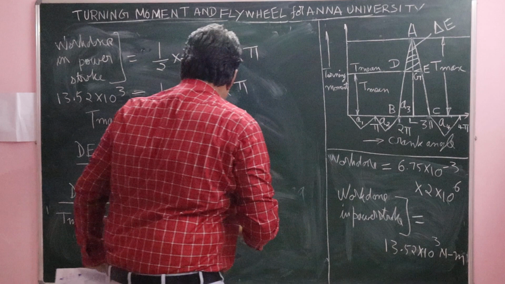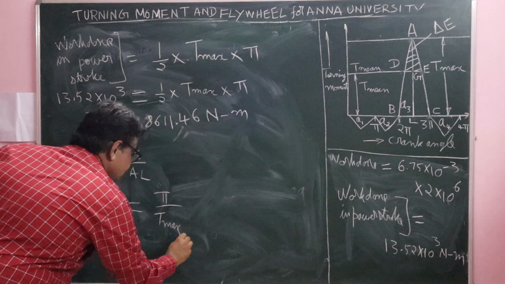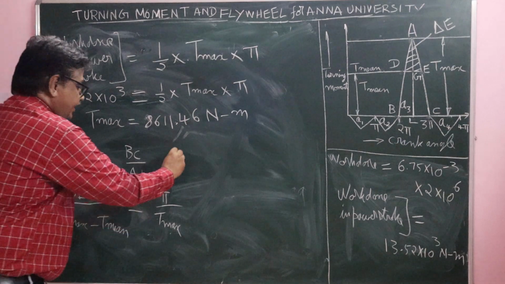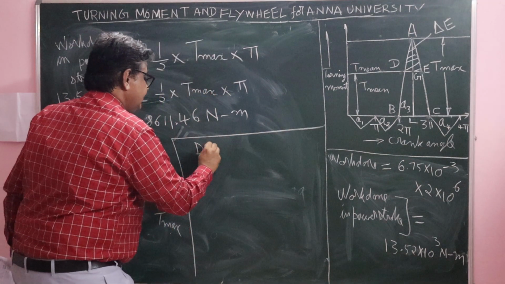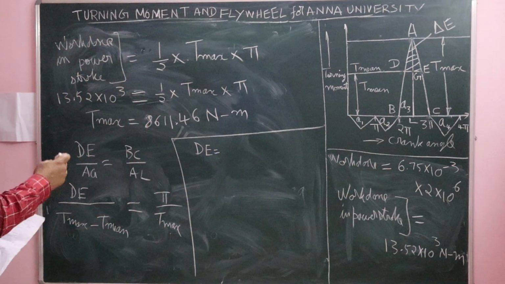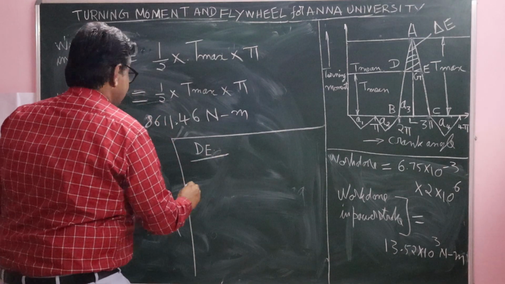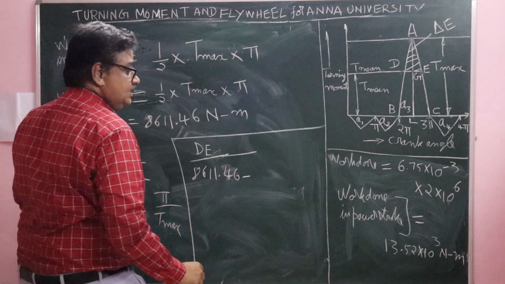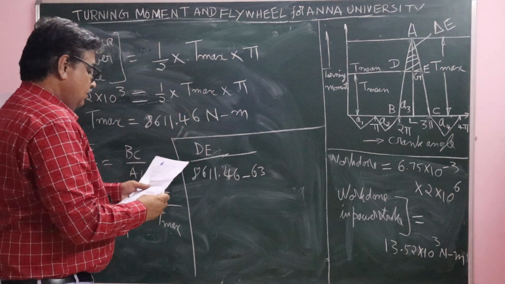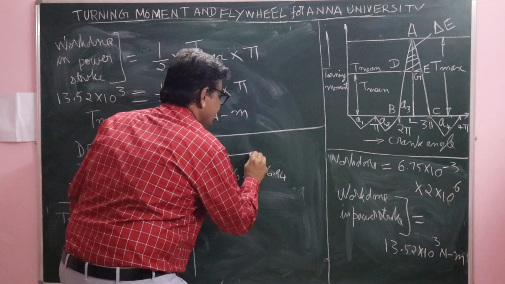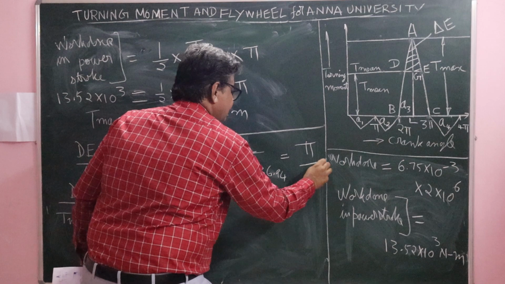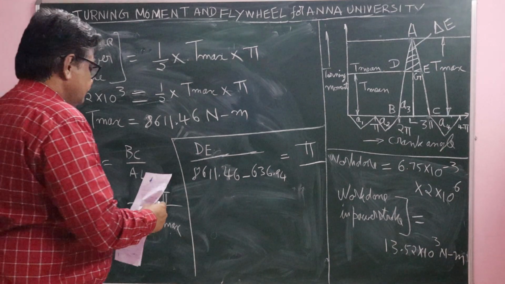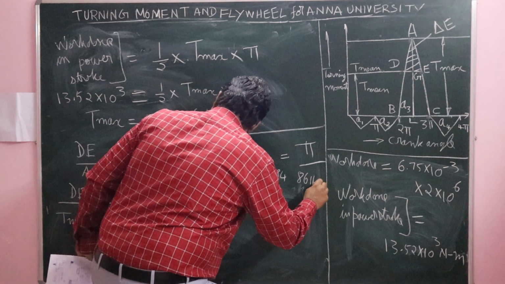AL is maximum torque T max. Therefore, DE divided by (8611.46 minus mean torque 636.94) is equal to BC pi divided by maximum torque 8611.46.